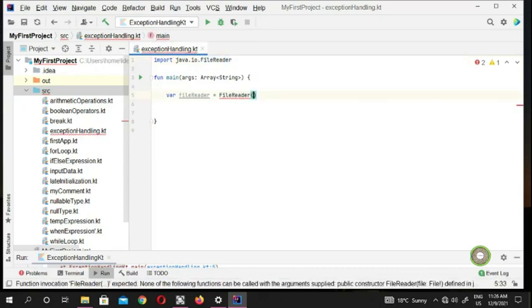If you put parentheses at the front, now your file reader is ready, and it's looking for the file you want it to read. If you notice, Kotlin suggests a file name, for example my file.txt. I'm not going to put any file here because I just want to show you how to do exception handling.